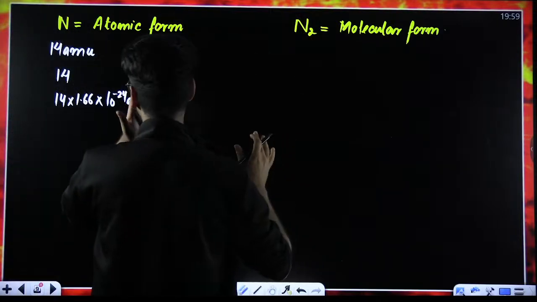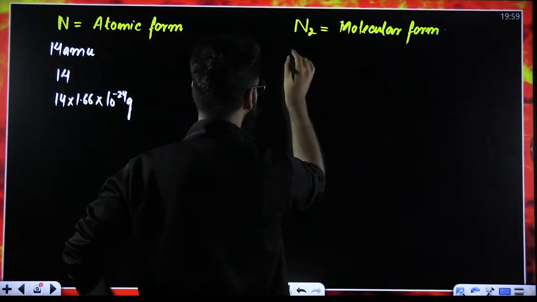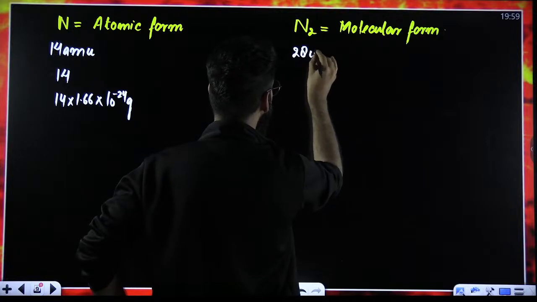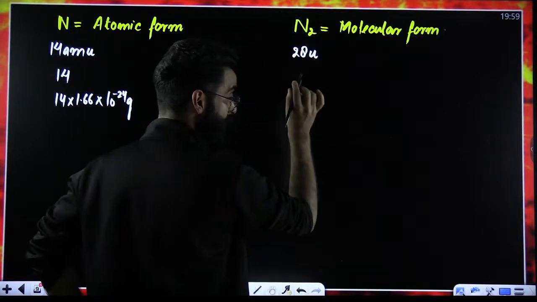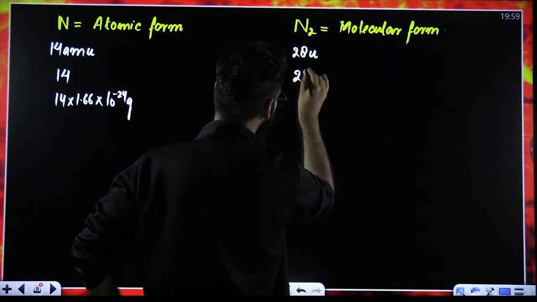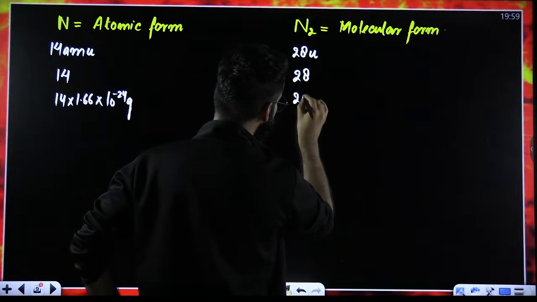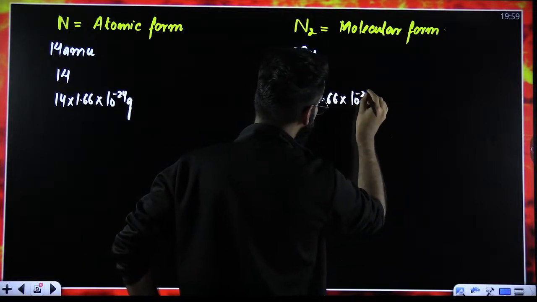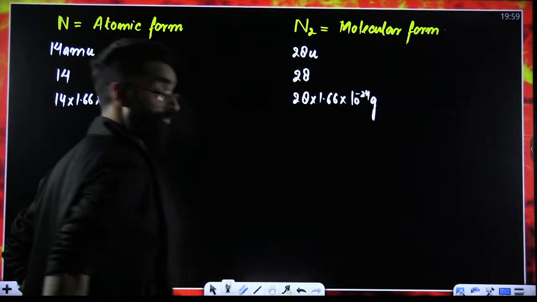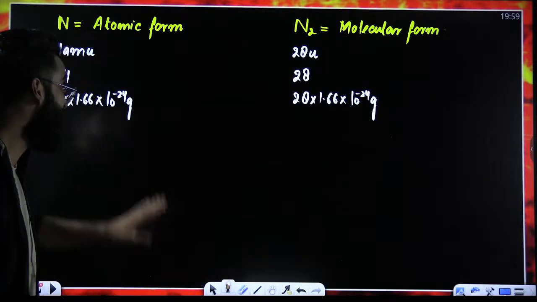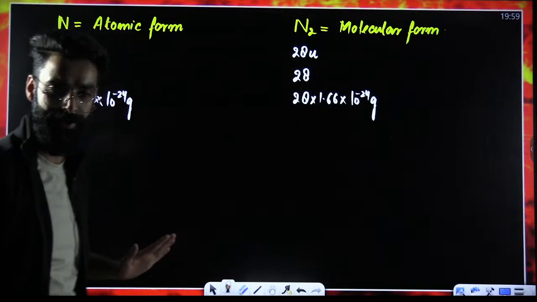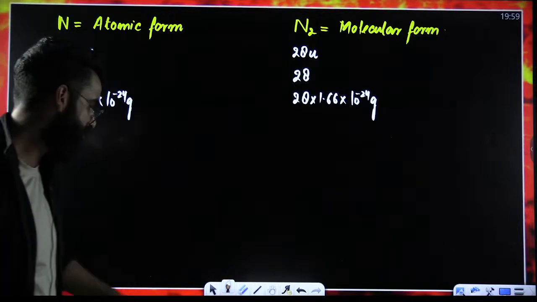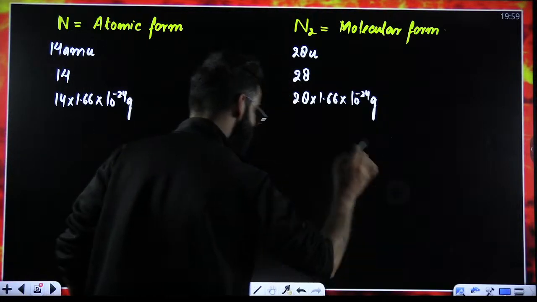Here again, I'm going to write three terms. The first term, I'm writing 28U, since 14 into 2 is 28. Second term, only and only 28. The third term is 28 multiplied by 1.66 into 10 raised to the power minus 24 grams. I want you all to be familiar with all these six terms over here.